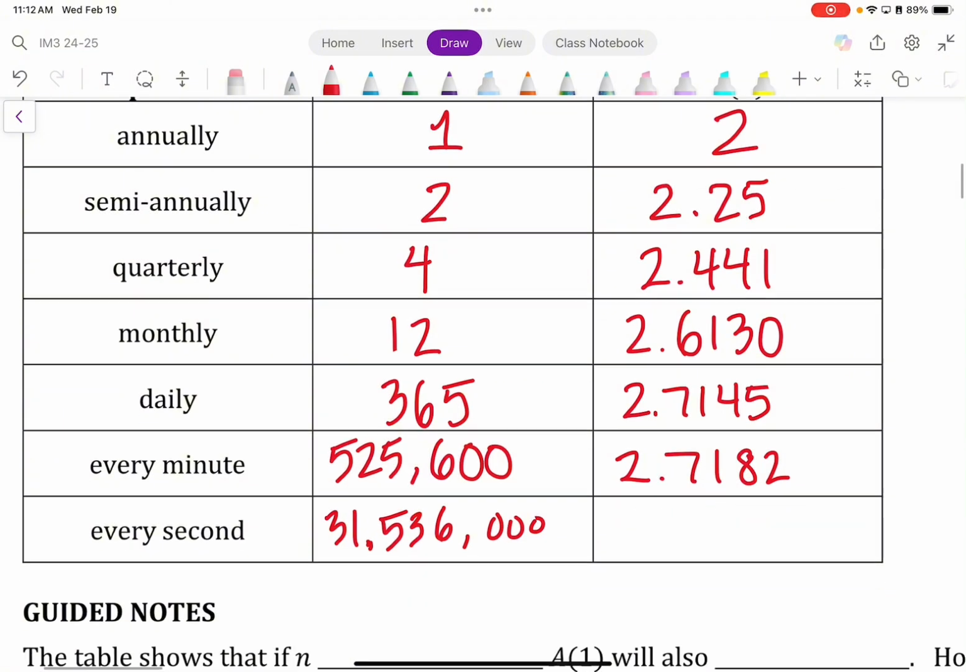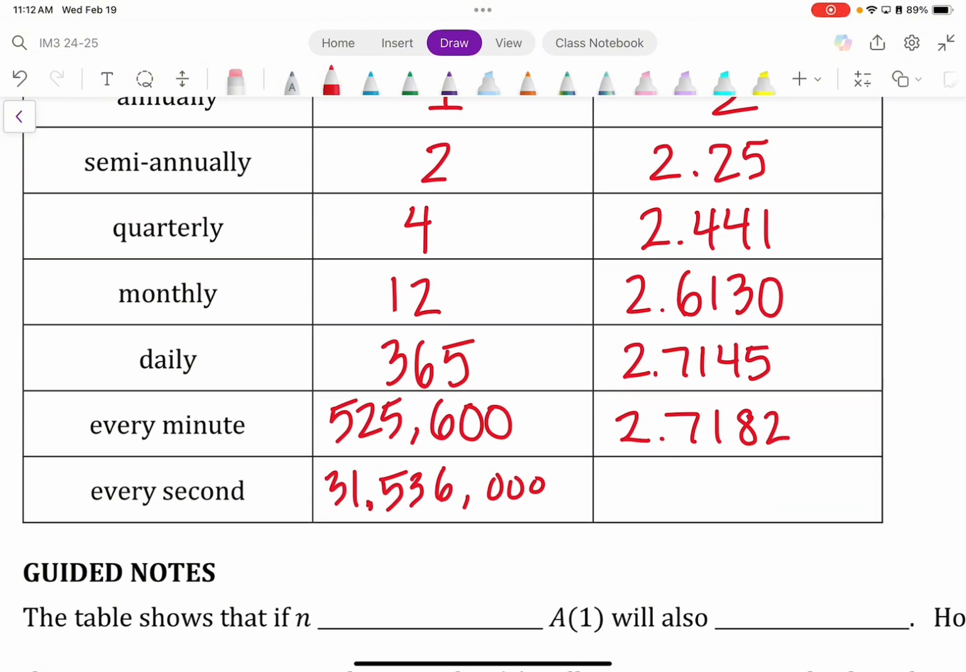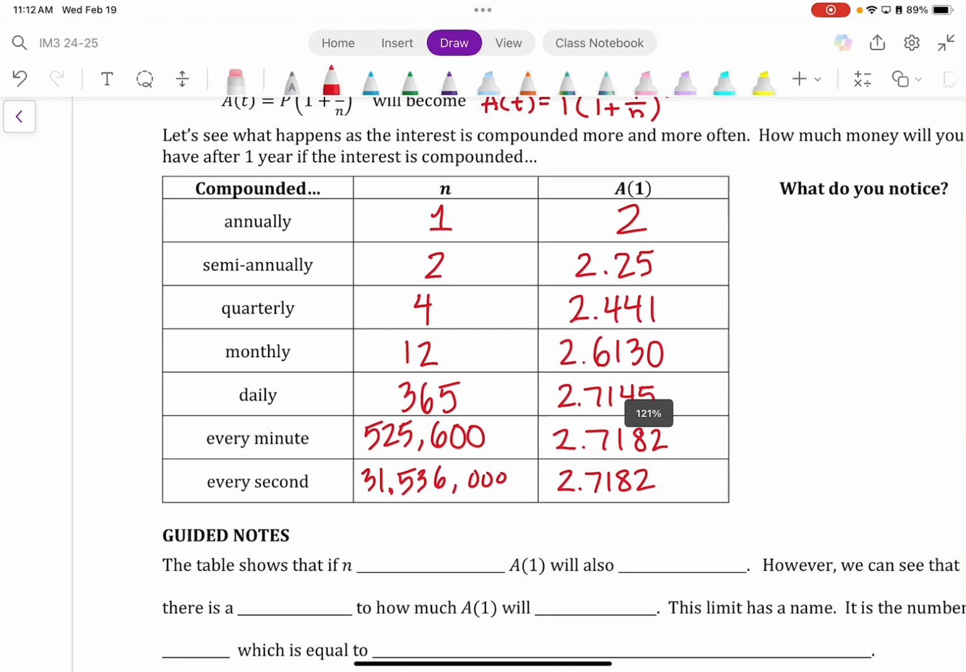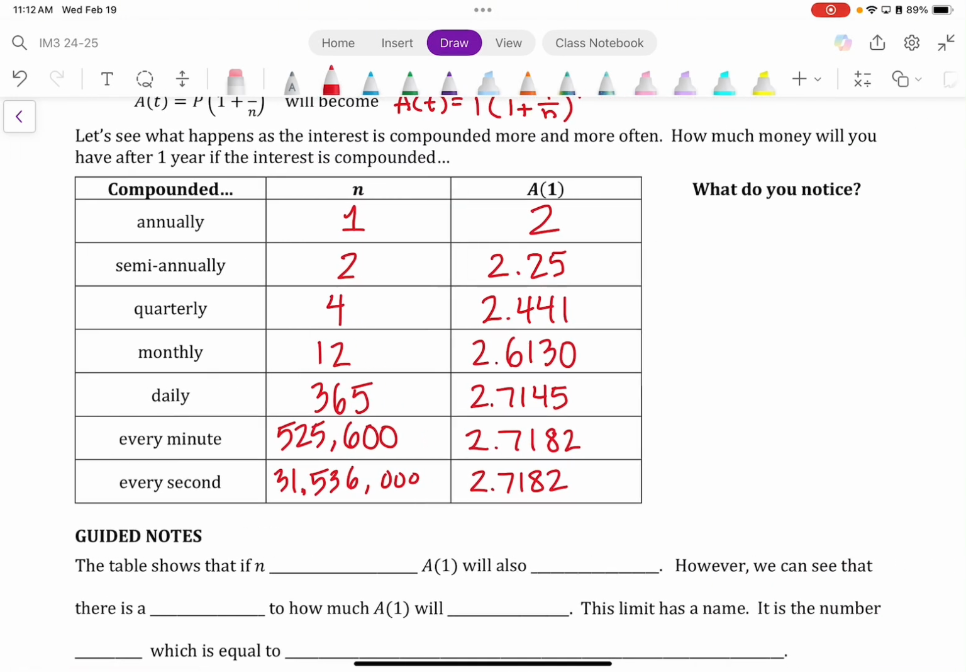Let me finish this. Now let's look at every second. Now we're going from 500,000 to 31 million. But what is the balance after compounding that much? What can we expect? Seth, what can we expect? The same number, 2.7182.